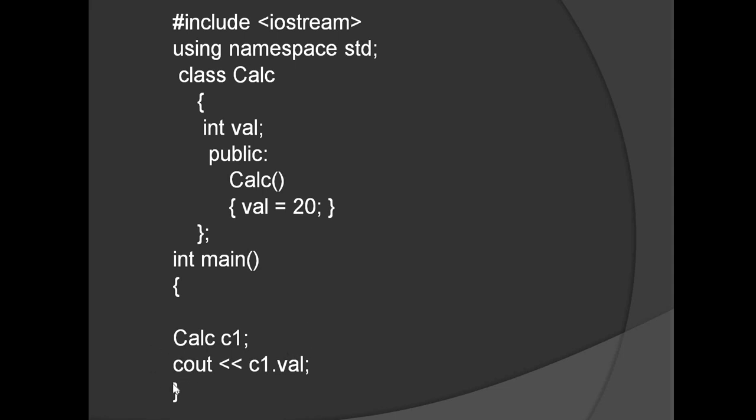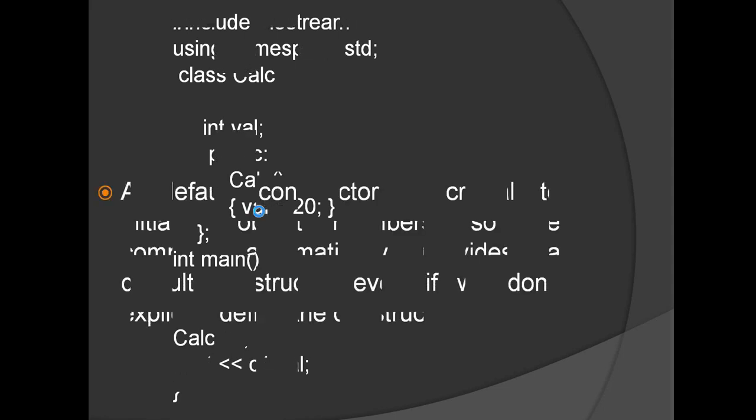In the next line we have typed cout, that is, display the value of the variable VAL. So this will give you the value 20, which is derived from the non-parameterized constructor. This is how this constructor works.